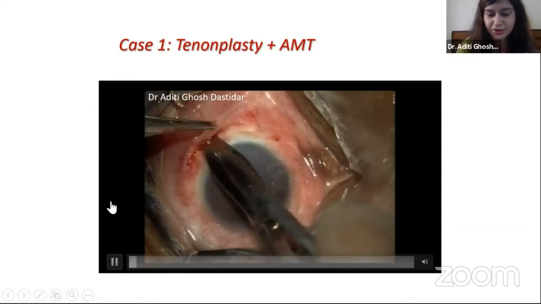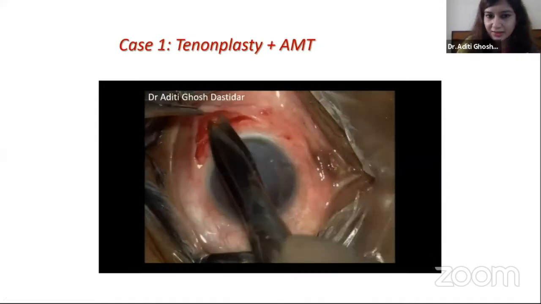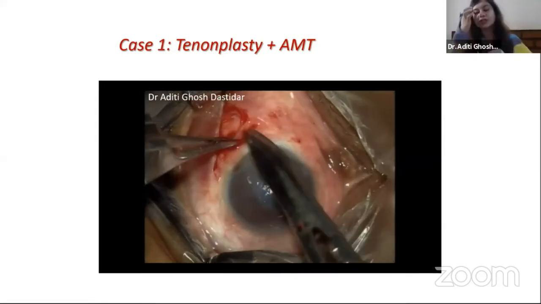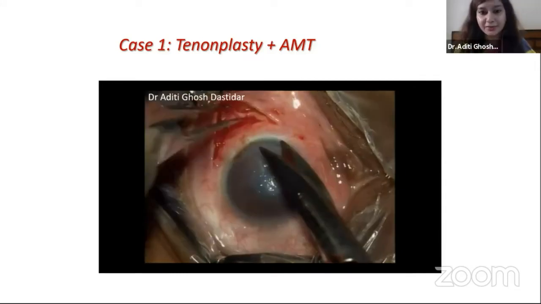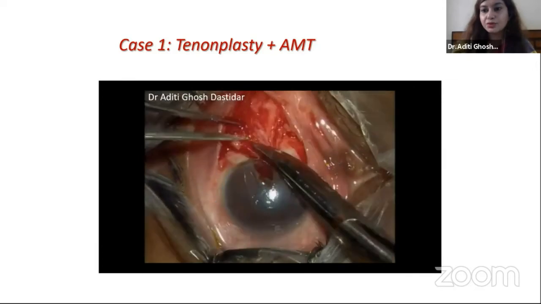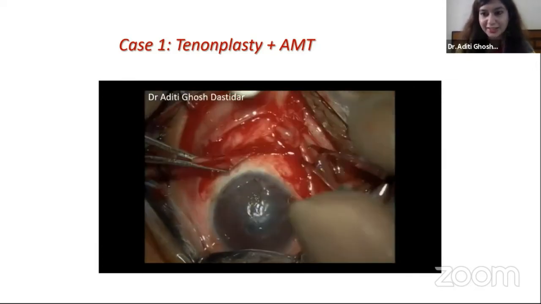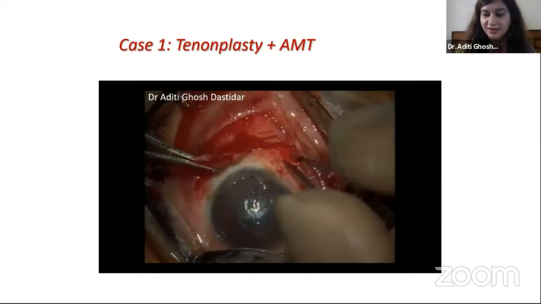So here you can see we have removed the necrotic tissue. We are creating a plane below the conjunctiva. So a tenoconjunctival plane creation is very important. We have to cut out the excess tissue. We have to pull it from the depth of the orbit without any tension. So in between, if you feel any contraction of the fornix, we can give a relaxing incision.